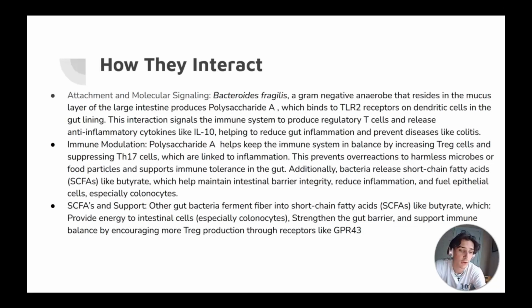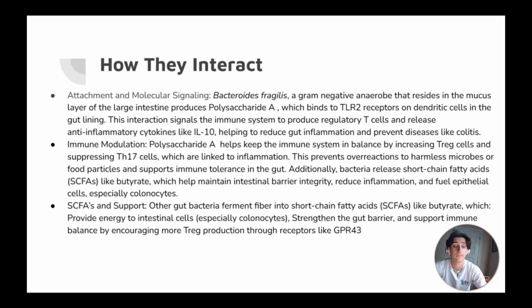Second one is immune modulation. Polysaccharide A helps keep the immune system in balance by increasing Treg cells and suppressing Th17 cells, which are linked to inflammation. This prevents overreactions to harmless microbes or food particles and supports immune tolerance in the gut. Additionally, bacteria release short-chain fatty acids, SCFAs, like butyrate, which help maintain intestinal barrier integrity, reduce inflammation, and fuel epithelial cells, especially colonocytes.